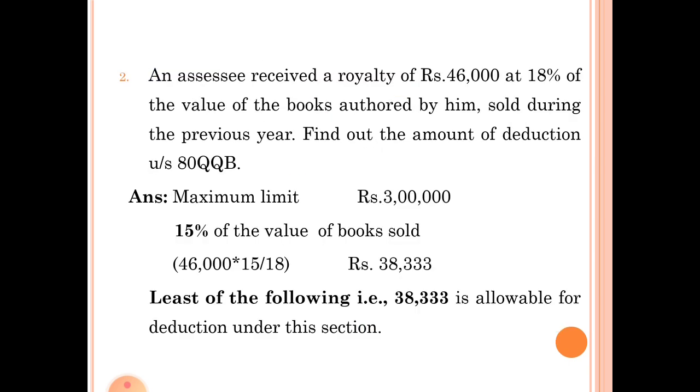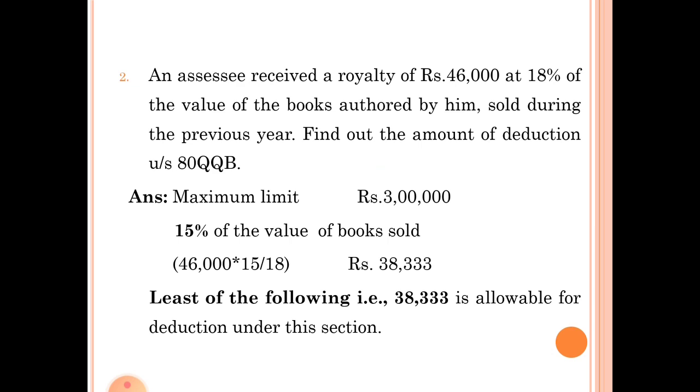See the second example. An author received a royalty of rupees 46,000 at 18% of the value of the book authored by him, sold during the previous year. Find out the amount of deduction under section 80QQB. Here the royalty amount is given, that is 46,000, but it is 18% of the value of books sold in the previous year.